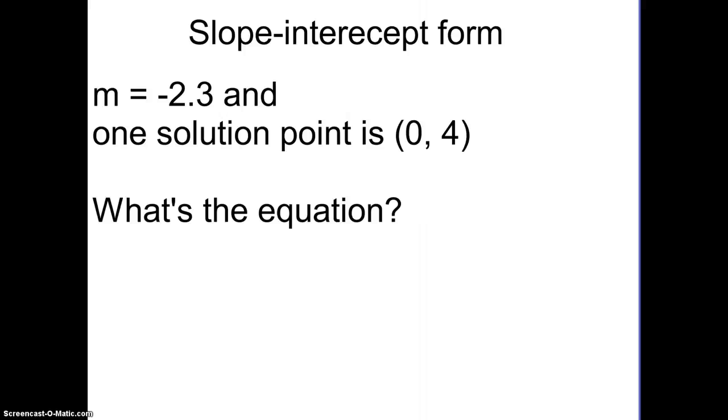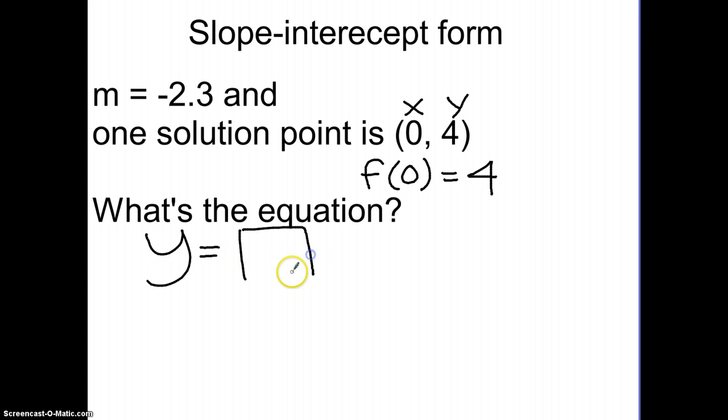So now we've got m equals negative 2.3, so our slope, and a solution point that we know is 0, 4. So we have x and we have y, or we could also write this as f of 0 equals 4. So again, we're given the 0 term, just like the other one, so we're filling in these blanks, just like the last time.